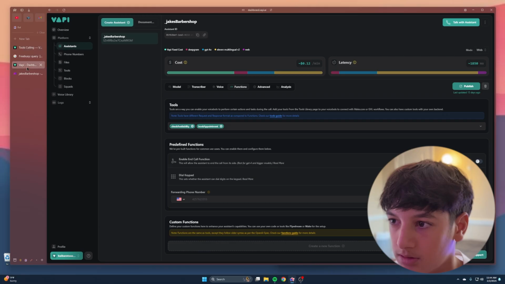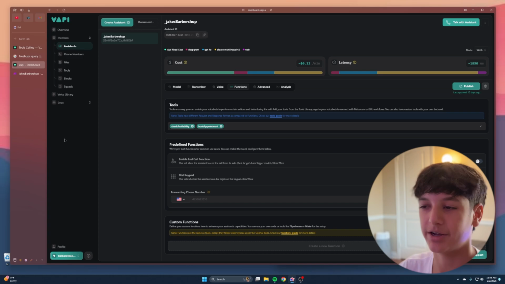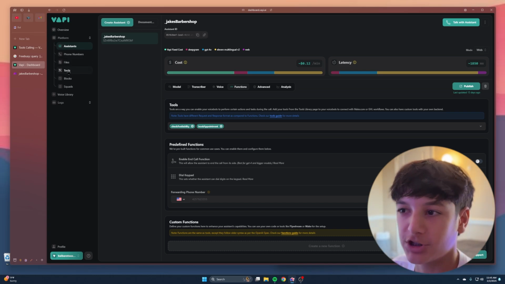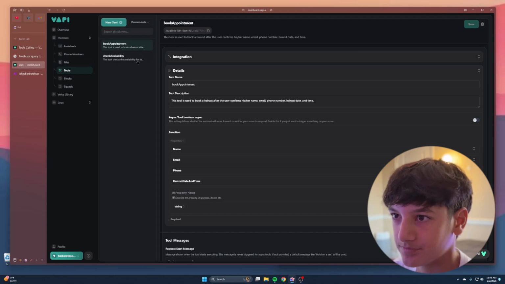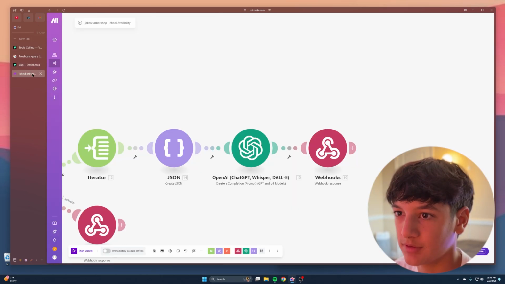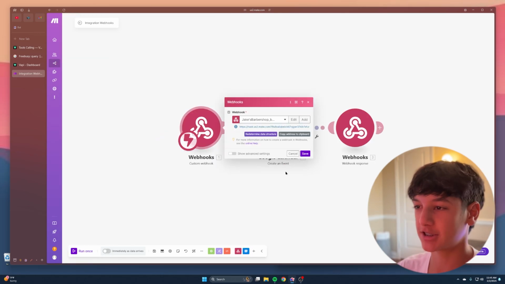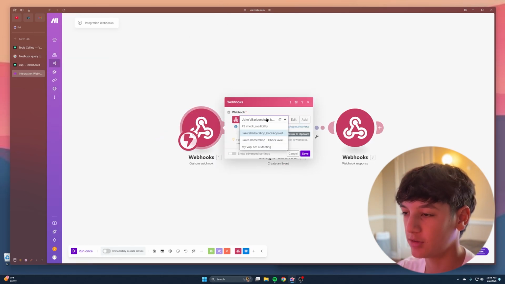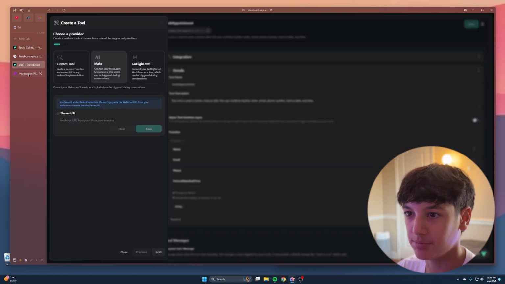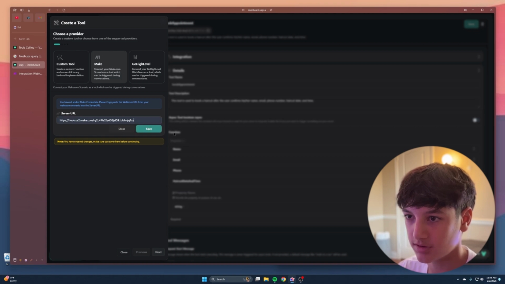Okay, so now we're going to come back over to Vapi, where we're going to create the book appointment function. So just new tool, make.com. Then you're going to want to create a webhook labeled book appointment. For this one, you're going to want to copy this address, come back over to Vapi, and paste it right here. Let's just put this in just so I can show you guys.